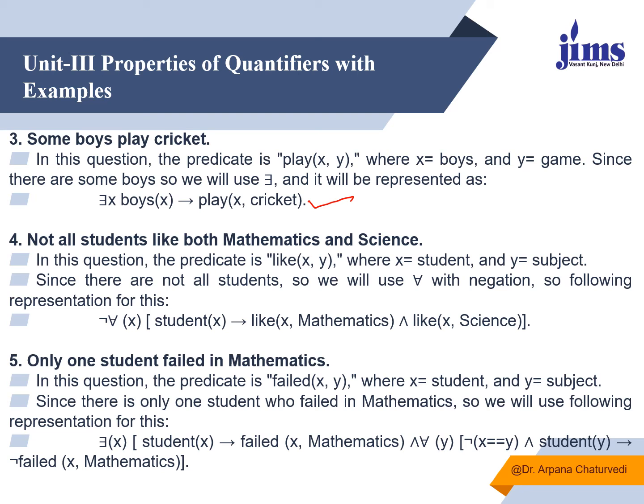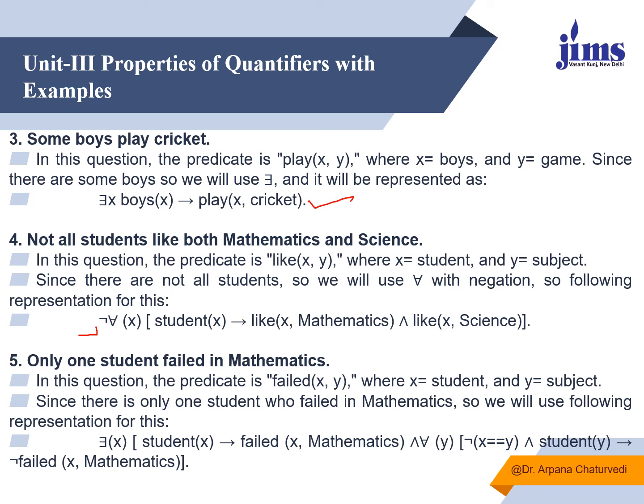Similarly, not all students like both maths and science. So we are talking about liking. The predicate is like. X likes Y subject. This X will be a student and Y can be either mathematics or science. So how will we write? First of all, we will not consider the not. We will say for all X, if X is a student, then it implies that X likes mathematics and, because we are saying both, X likes science. Student likes both maths and science. That's why we are using the and symbol. Now we have to negate it. So simply we will use the negation symbol in the beginning.